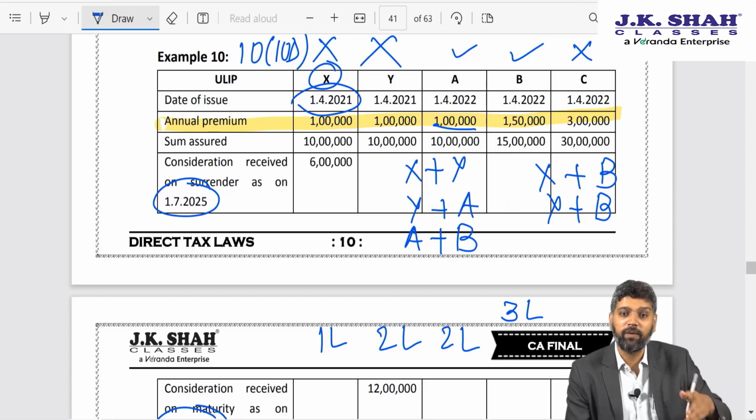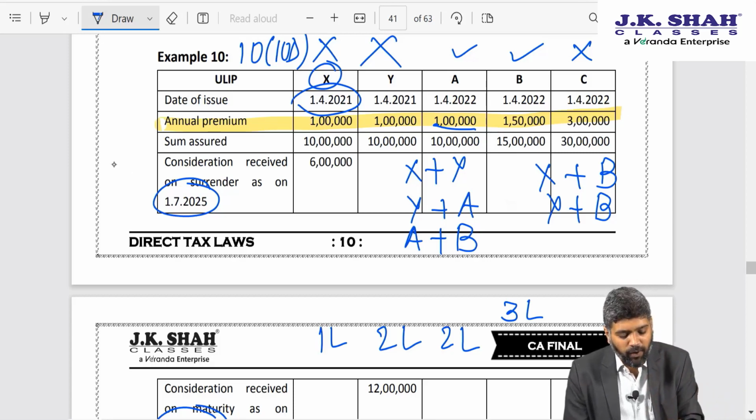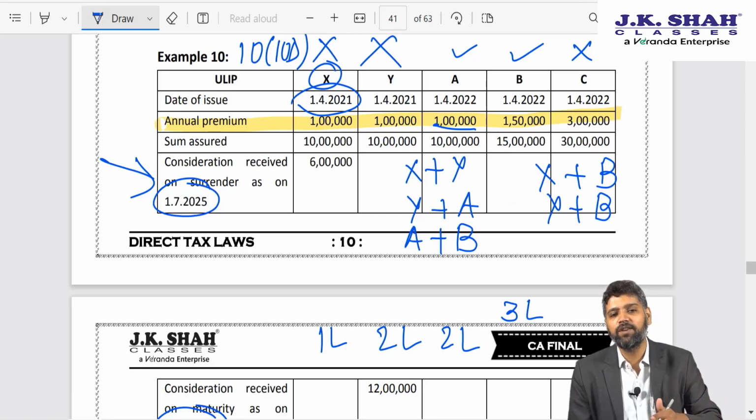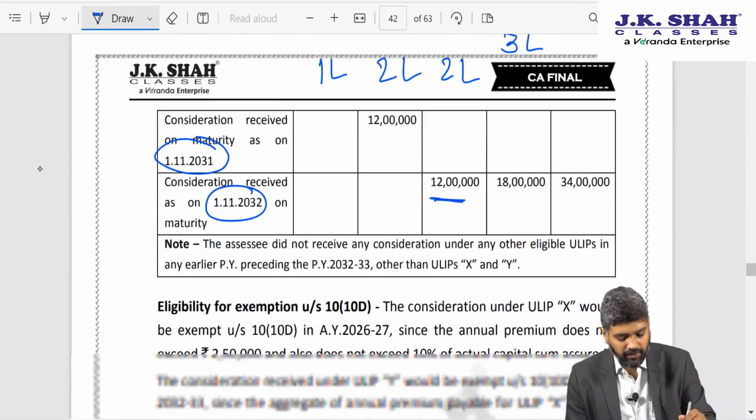X पे tax pay कर दो, B पे exemption लेना है. But suppose because this amount is received earlier, you claimed exemption on this, then naturally you are choosing the option which is not in your interest. So let us read the answer.